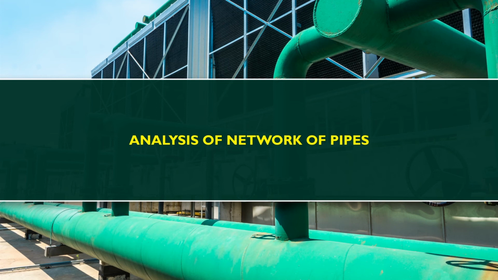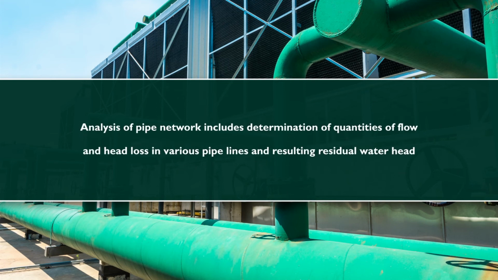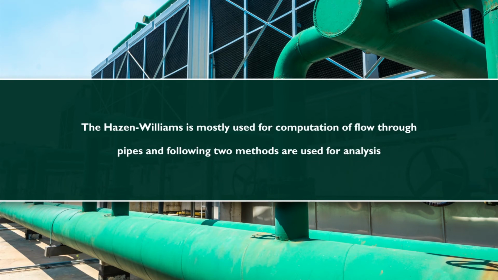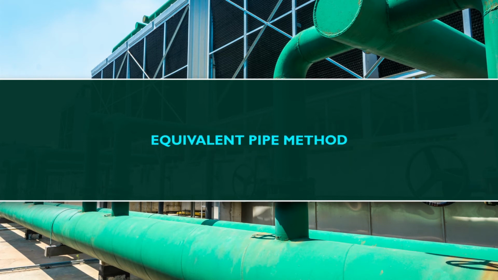Analysis of network of pipes. Analysis of pipe network includes determination of quantities of flow and head loss in various pipelines and resulting residual water head. The Hazen-Williams is mostly used for computation of flow through pipes, and following two methods are used for analysis: equivalent pipe method and Hardy-Cross method.